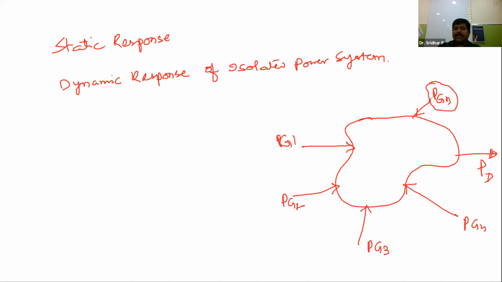All of them give their electrical energy to a common point. Like that, this power system is made up of n generating stations, and there is a load demand the system is observing, PD.